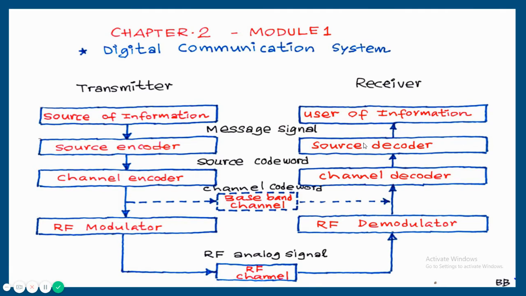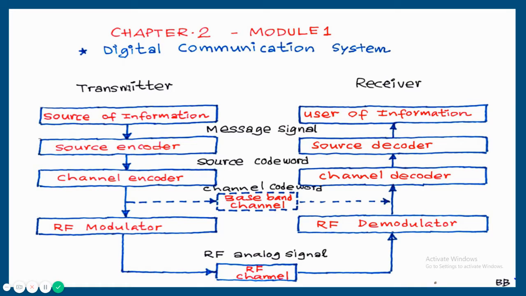The source decoder will convert usually the digital signal to analog signal, like the original message signal. In the example, the original message signal was output of microphone, and here similar electrical signals will be the output of source decoder, and that can be given to user of information. Usually in that case, for a voice communication, that will be given to speaker. So the function of the speaker is to convert that electrical signal to sound.